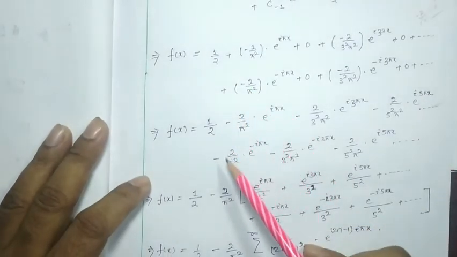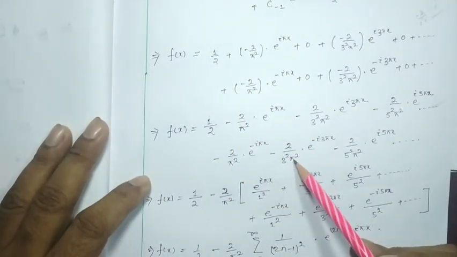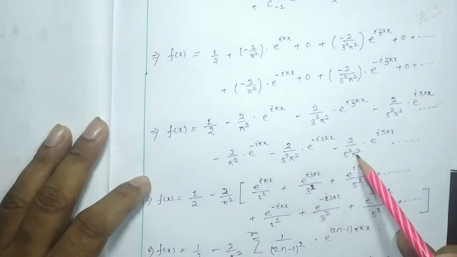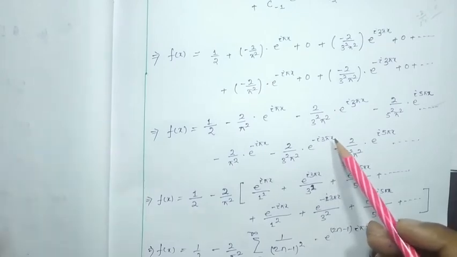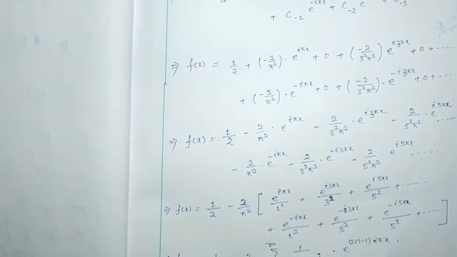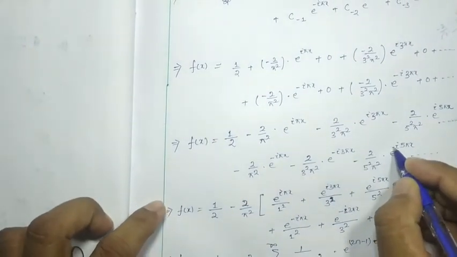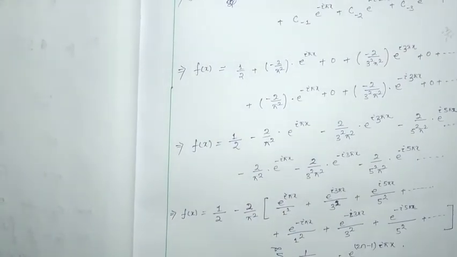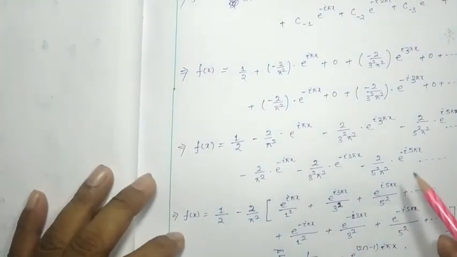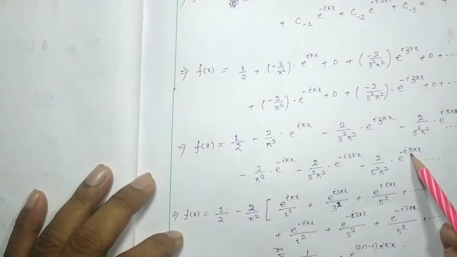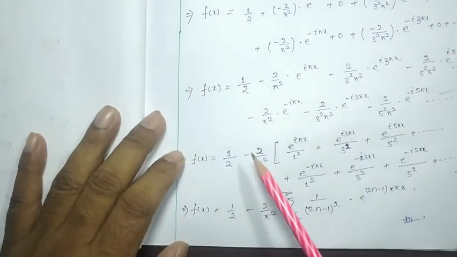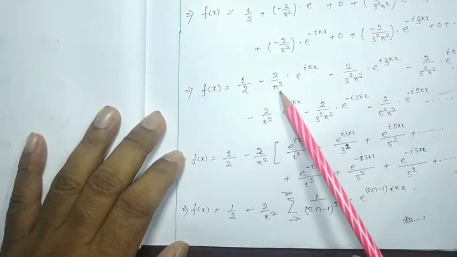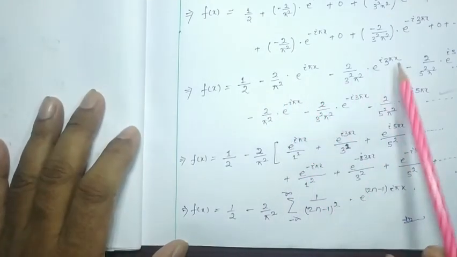Here minus 2 by pi square, minus 2 by 3 square pi square, minus 2 by 5 square pi square, and e to the power i pi x, minus i pi x, i 3 pi x. Okay, now we can take the common factor 2 by pi square from all the terms.